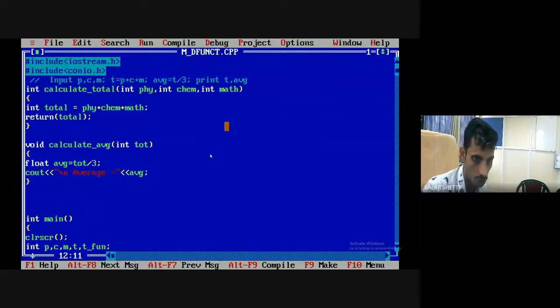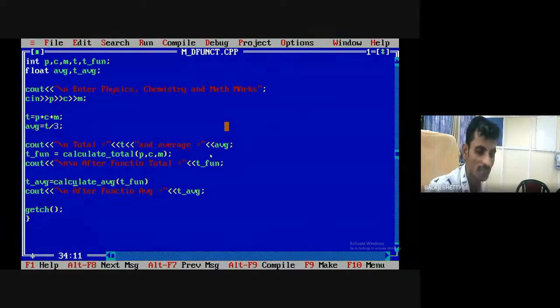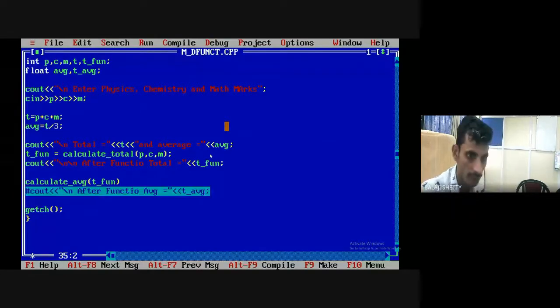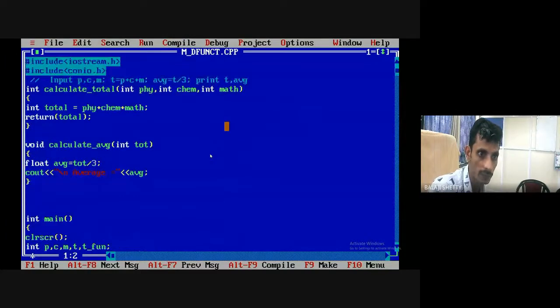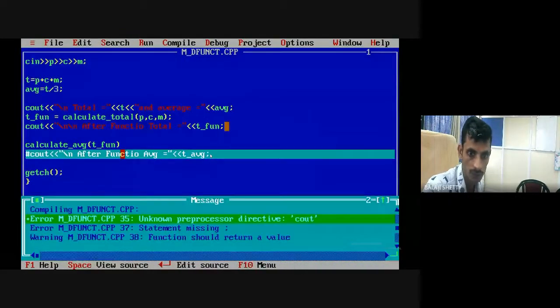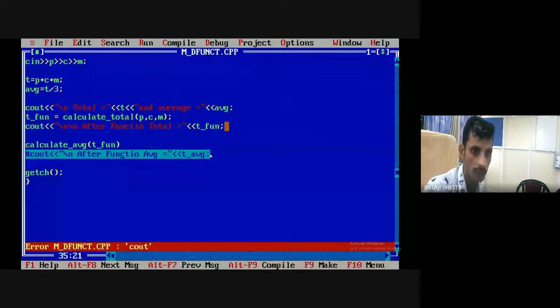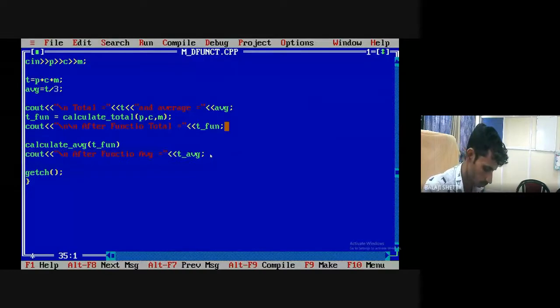Okay, that this should not be void. This is a small mistake here. See, its return type is not integer, it's void. So here my mistake is calculate average. Okay, so I make this a comment here because the return type of calculate average is void, not int. I will convert the same program into int. I will show it to you. Don't worry about this. So in this way, I run the program. Okay, I hope this should run. Unknown directory C out. Okay. This should be the comment.